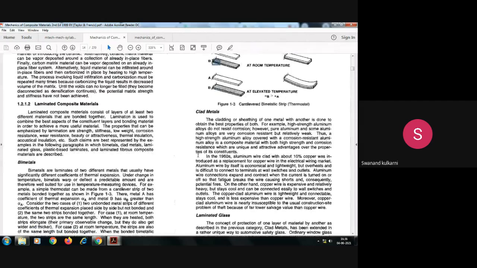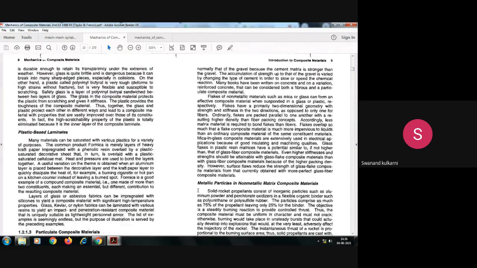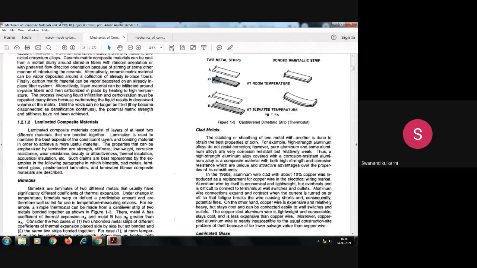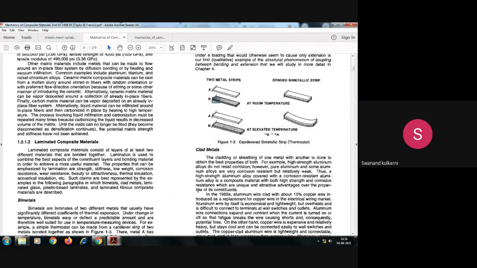Then we will try to identify clad metals. So the cladding or sheathing of one metal with another is done, and that is also one of the parts of composite material. Is it okay? So bimetallic strip, that also we will consider as a composite material.